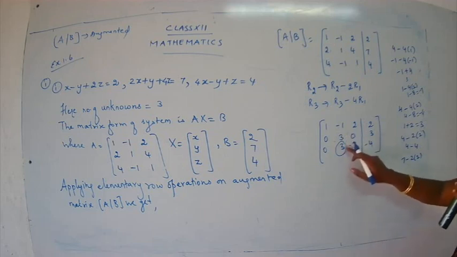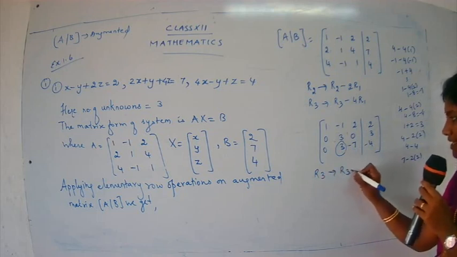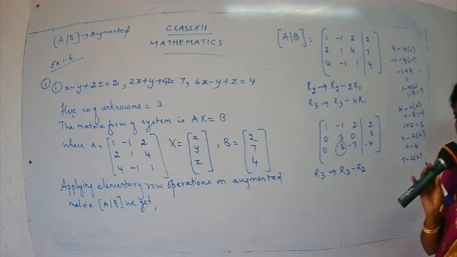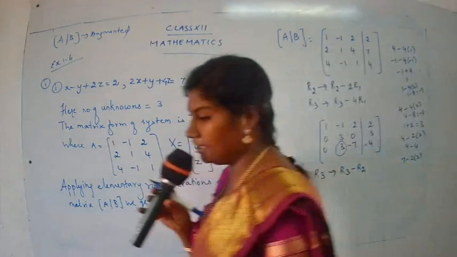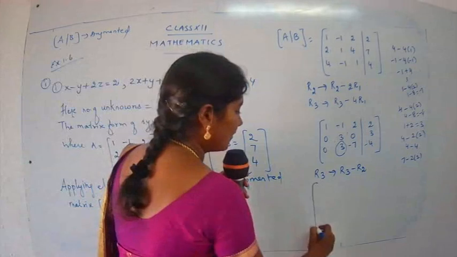But see, we have the same numbers over here. So what can be done? R3 is going to change as R3 minus R2. That's all, very simple. If I subtract them, I'm going to get the answer as 0. So how is the change? R3 changes to R3 minus R2. Let's complete the conversion. Okay, let's do the step. So no need to change R1 and R2. Yes, children? So we keep R1 and R2 as they are.